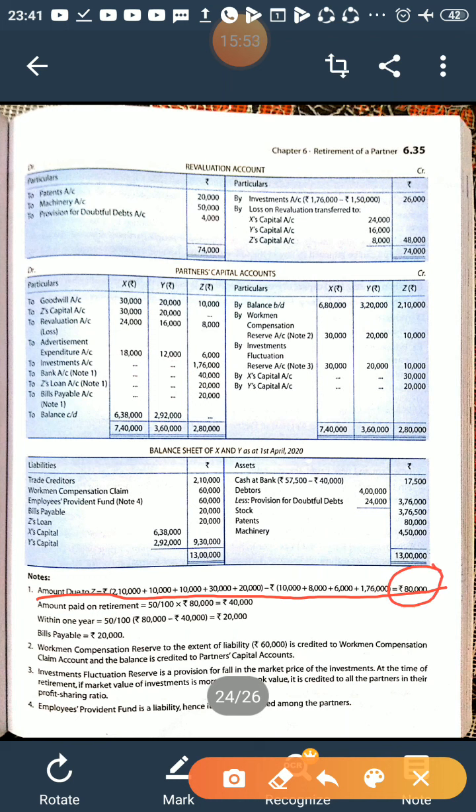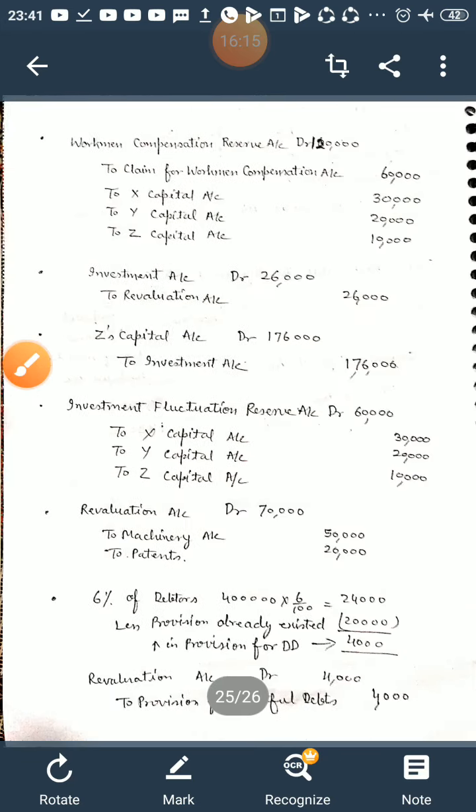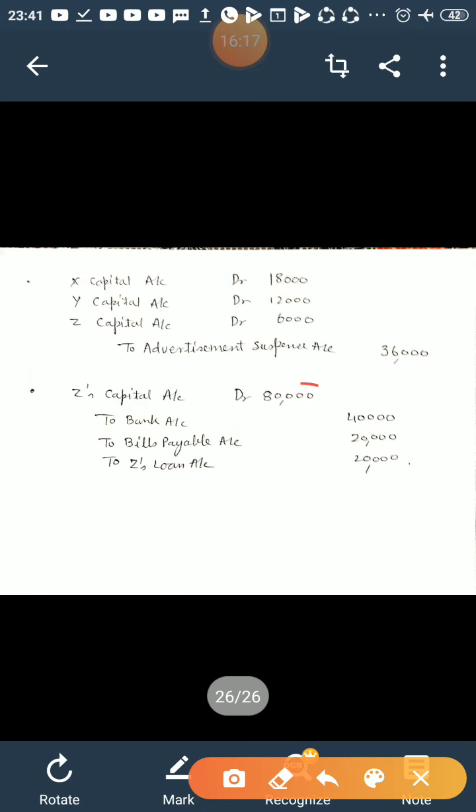Out of this 80,000, 50% paid means 40,000 they have paid. Of the rest, 50% means out of 40,000, 20,000 they have agreed to pay within 1 year, and the rest of the 50% balance, that is 20,000, they have accepted a bill, that is bills payable. So I have shown this here, total 80,000.